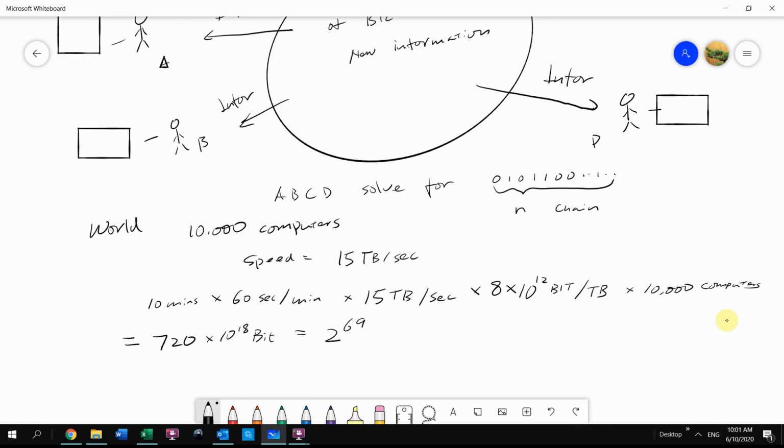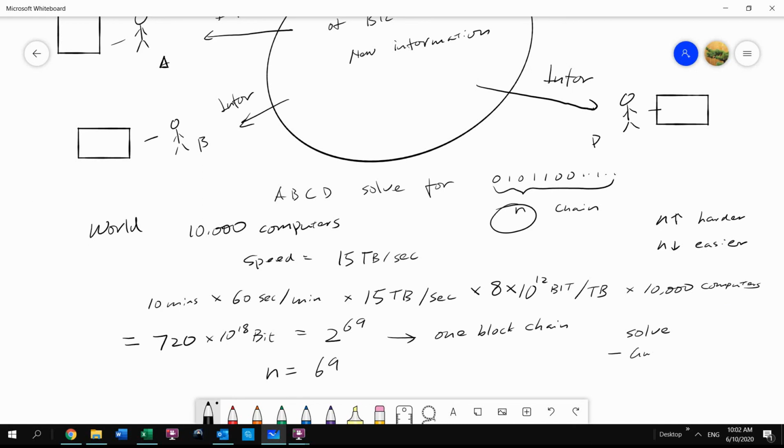So that's how much the computers in the world can calculate in every 10 minutes to build one blockchain. And then the system will set the n right here equal to 69. As you can tell, if n increases, it is more difficult to solve, and if n decreases, it's easier to solve. And when I say solve, there's no best way of solving.